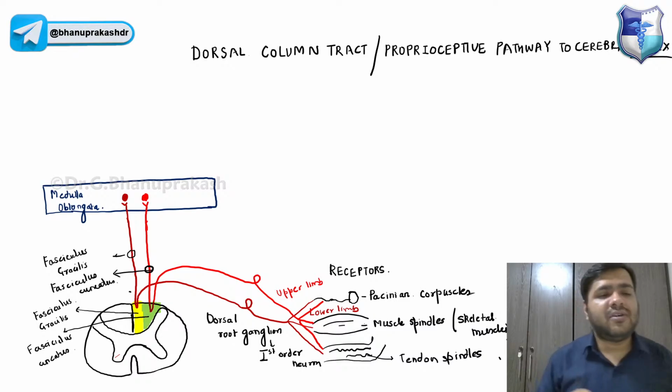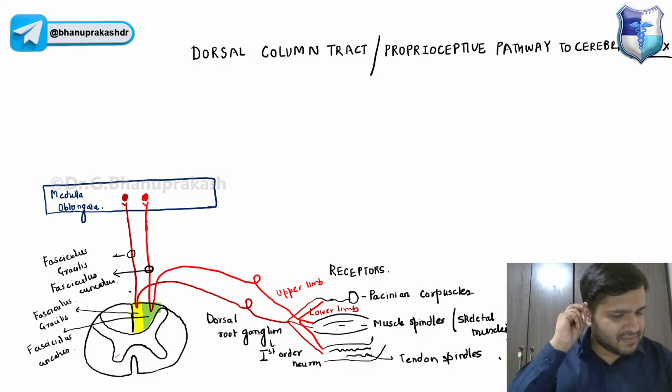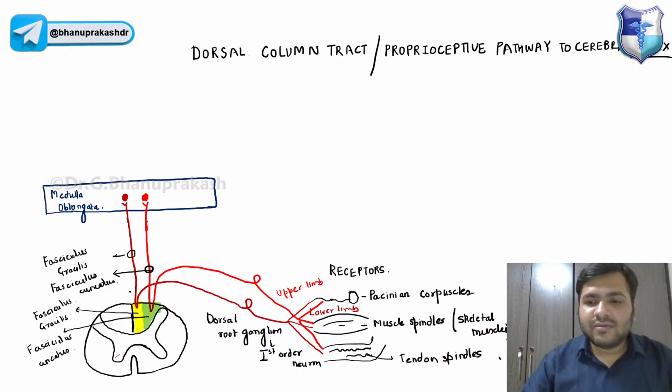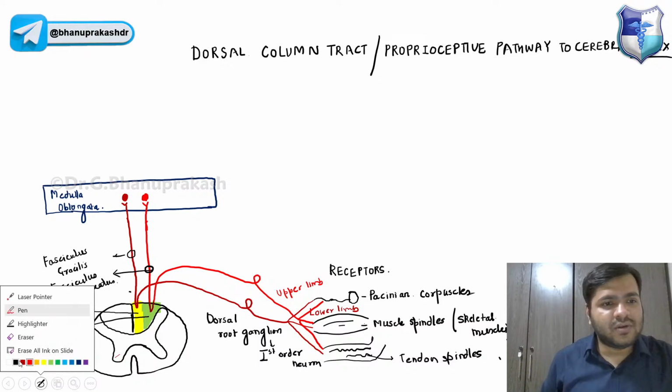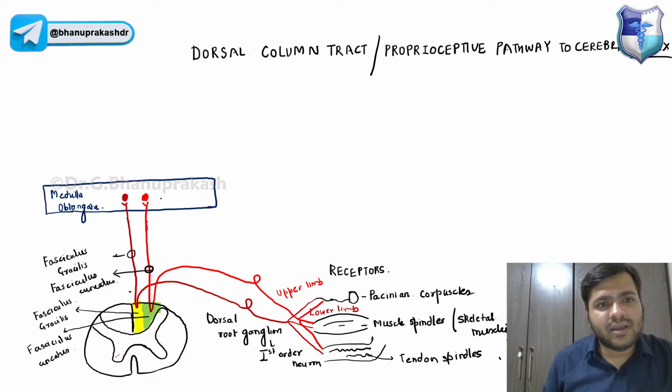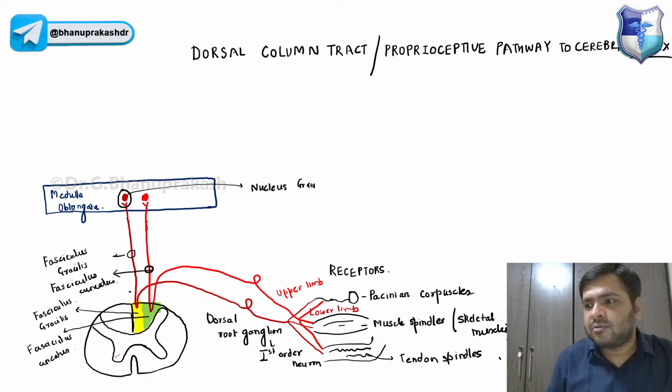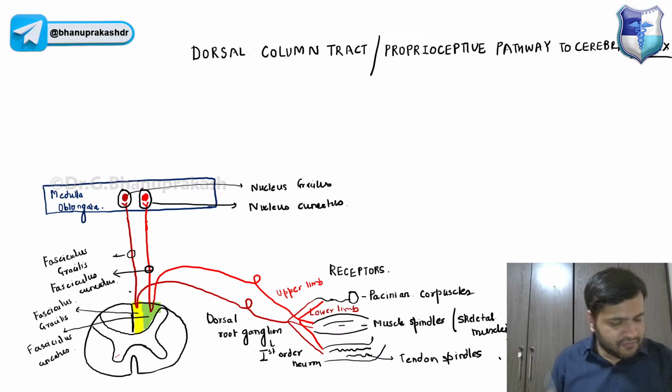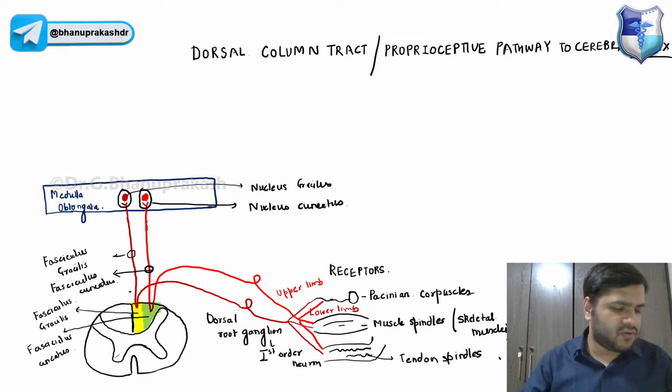Obviously, in the medulla oblongata, it is called the nucleus. Right, so this is which nucleus, guys? Again, by the name only. If I just want to name it, we have this nucleus over here, that is nucleus gracilis, and we have this nucleus over here, that is nucleus cuneatus.